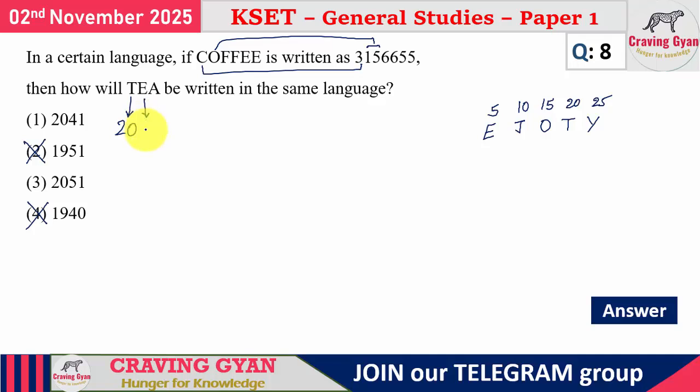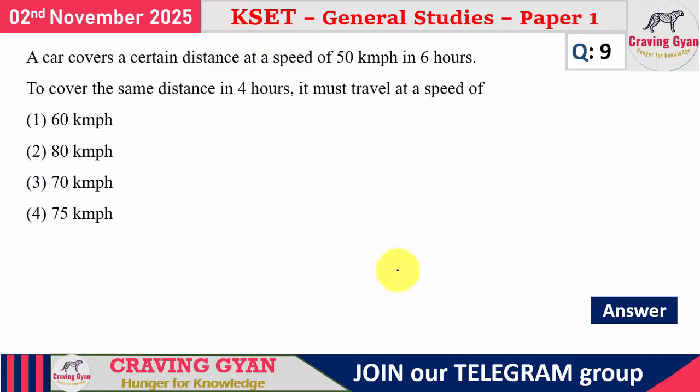E, what I told, it is 5. As usual, A means what? 1. 2051. Which option is going to follow? Option number 3 is going to follow. Such simple questions they have asked, especially the aptitude ones.